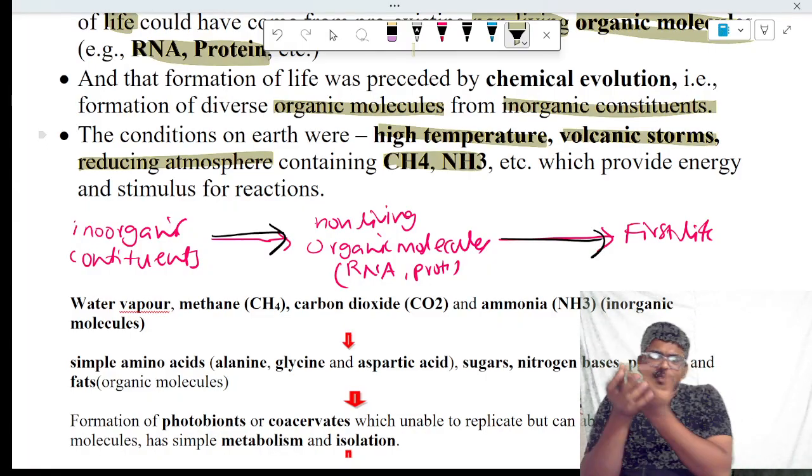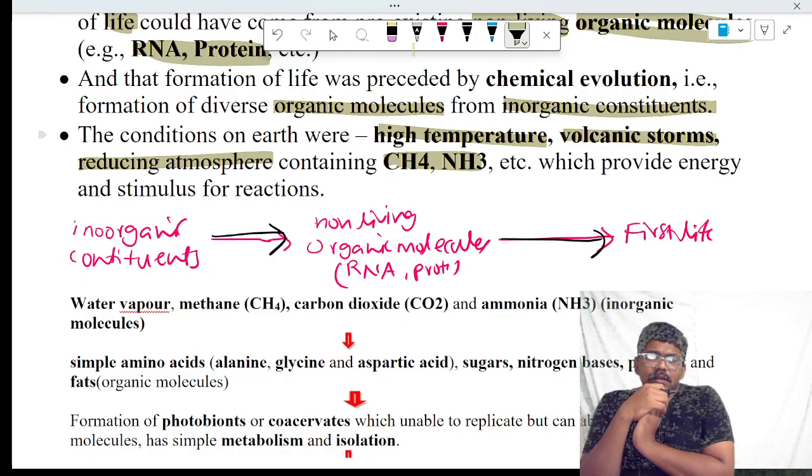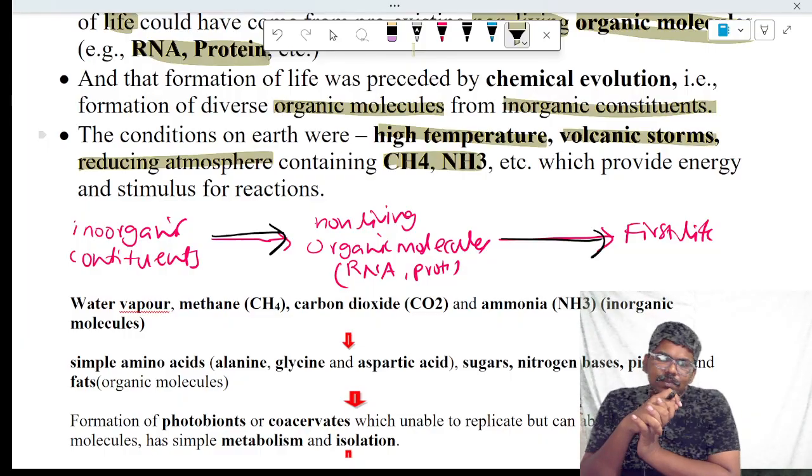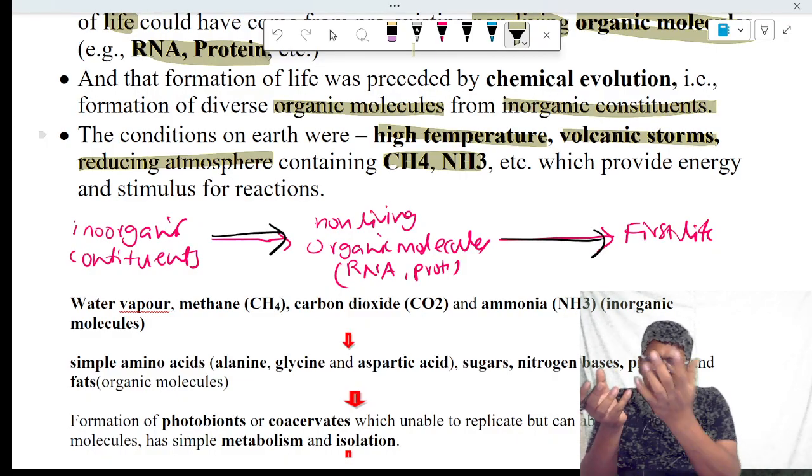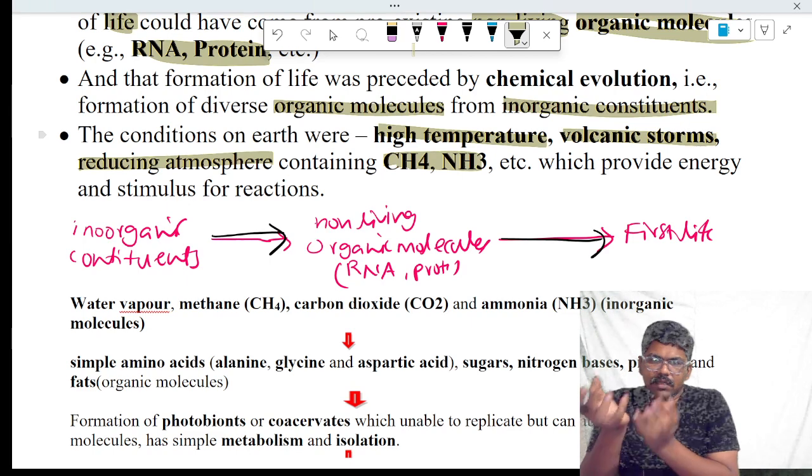High temperature means that at the start, the earth had a lot of heat, more than 800 degrees Celsius. There were continuous volcanic storms or eruptions, with lava coming out from the soil.